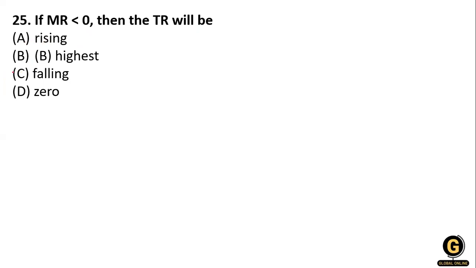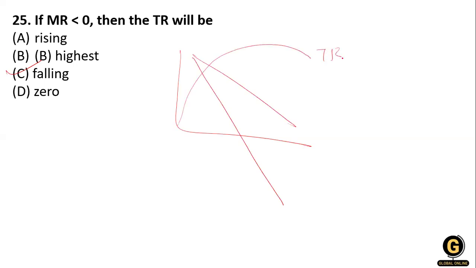Next question: if MR is less than 0, then the TR will be rising, highest, falling, or 0. So it is falling. Okay. So you know how we do this. Here is an AR, and here is an MR. And what about the TR? TR starts from here. When MR is 0, at this point TR is the highest point.